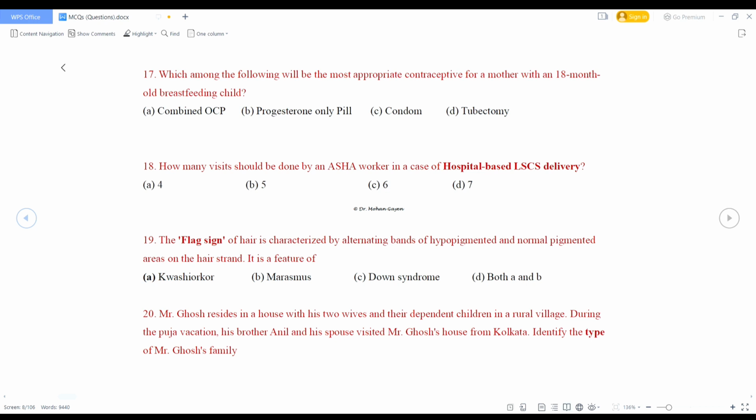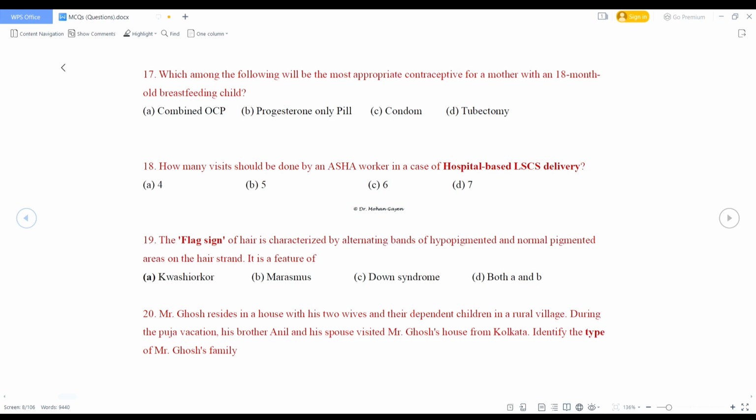Yesterday we have already discussed 17 questions. So we will begin with question number 18 today. Let's start. Please read the question carefully and try to answer it. How many visits should be done by an ASHA worker in a case of hospital-based LSCS delivery?